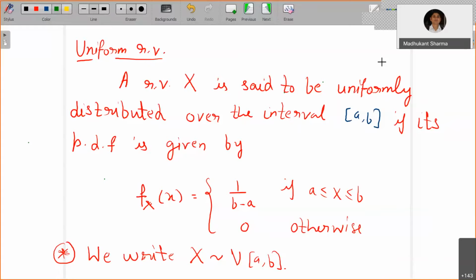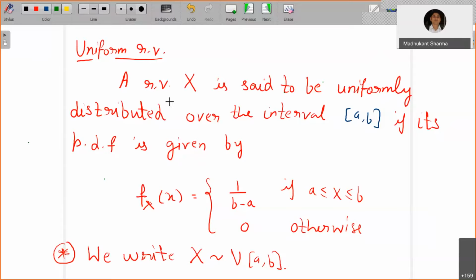If you are talking about a random vector, it means a pair of two random variables, or three random variables x, y, z, or four random variables x, y, z, t sitting together, which is known as a random vector. So this distribution can be extended to any dimension by looking at its definition. So let us look at it.